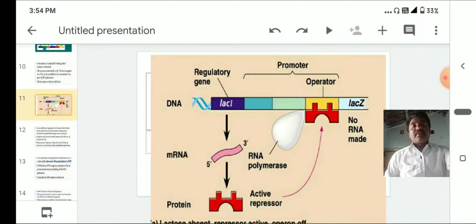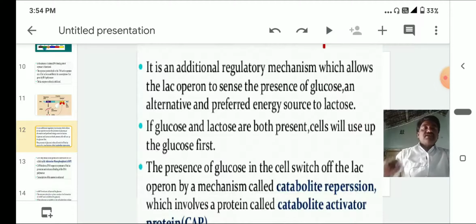Here is an additional regulatory mechanism which allows the lac operon to sense the presence of glucose, an alternative and preferred energy source to lactose. If the lactose is present, those genes are activated.